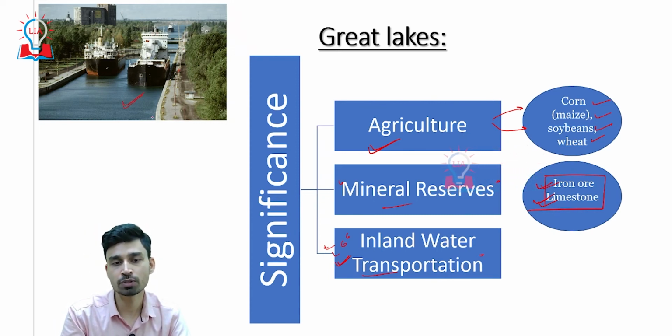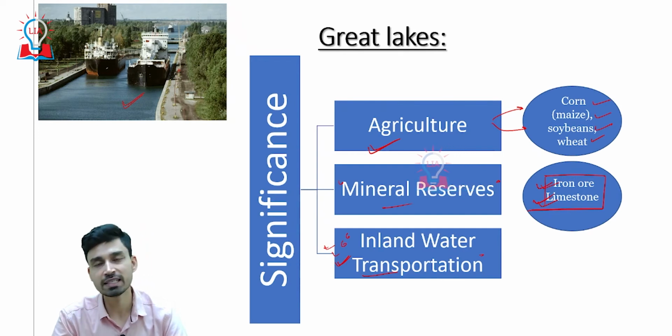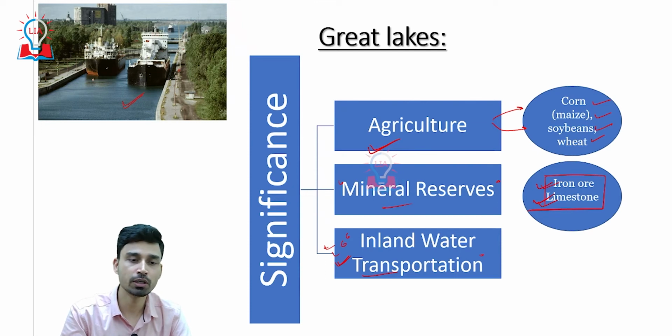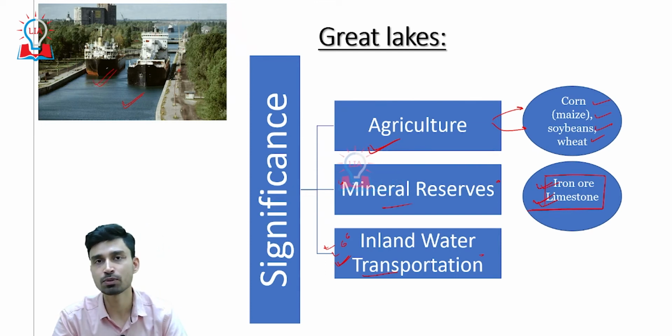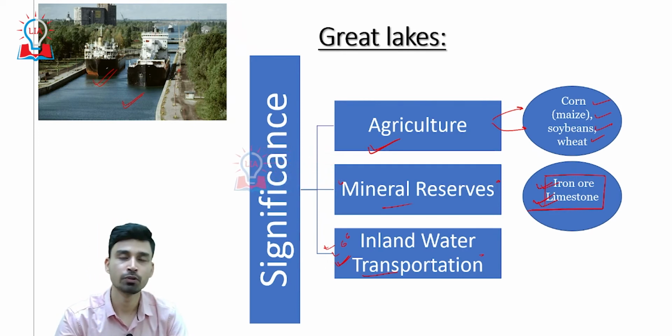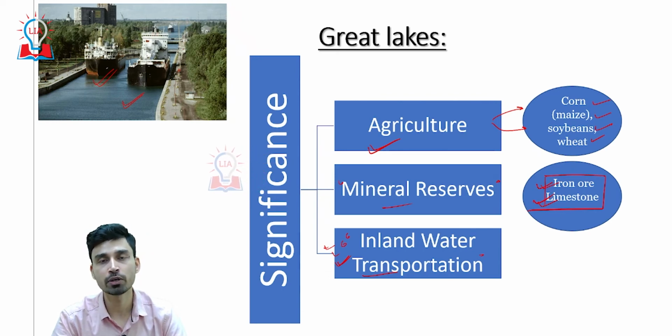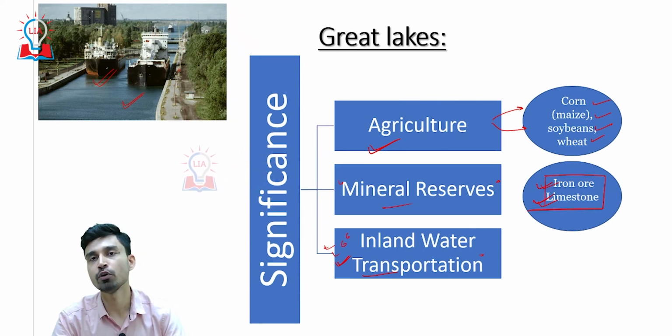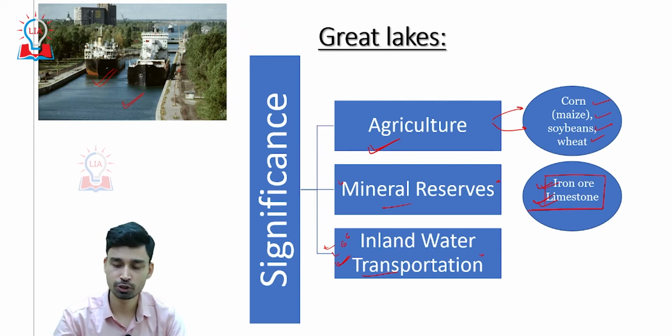A lot of such important waterways have been constructed between the lakes regions and the other regions, through which there has been continuous movement of ships all across the day and night that brings finished products as well as raw materials to different parts of the Great Lakes regions. That is how Great Lakes have a very important role to play, not only in the economy of North America, not only from the agriculture and mineral perspective, but also from the service industry and transportation perspective.